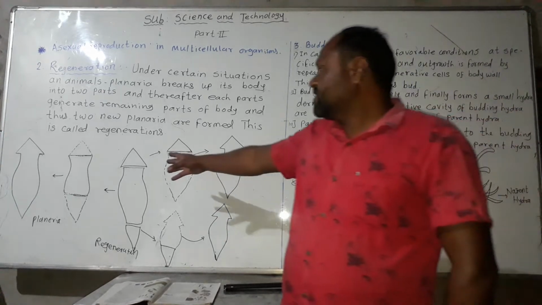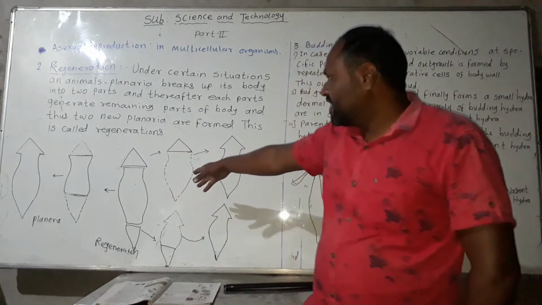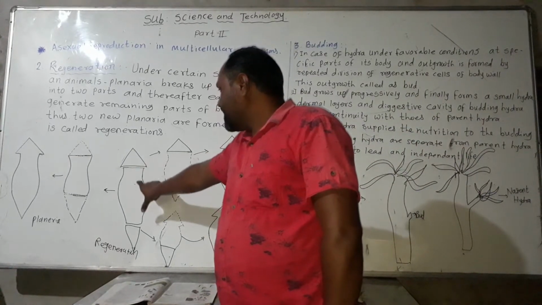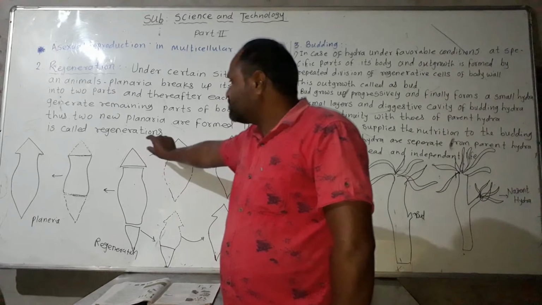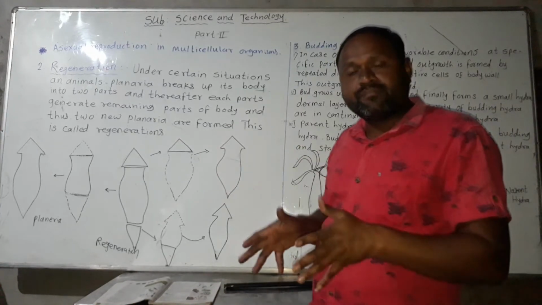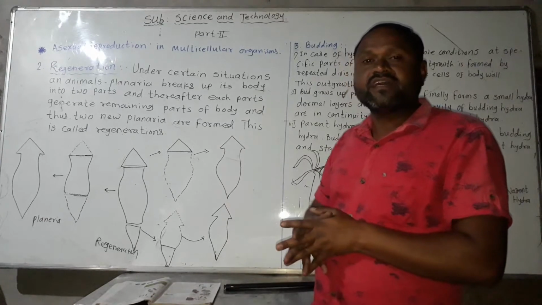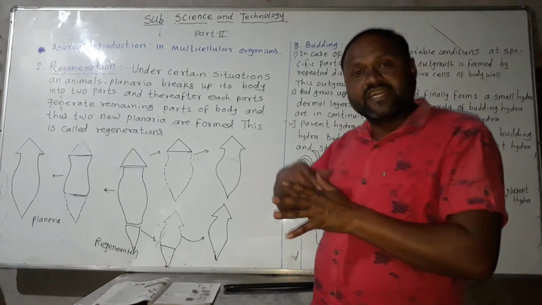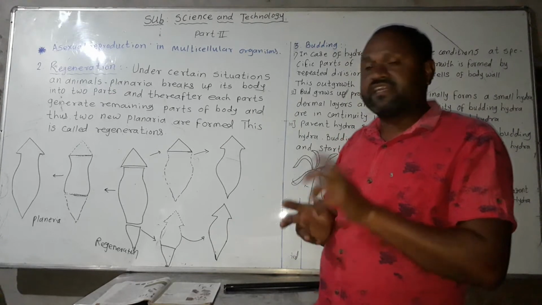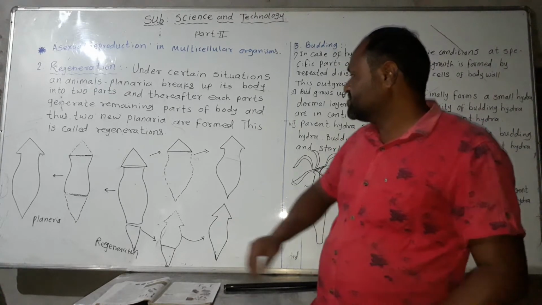The body parts of planaria are diagrammatically shown in the figure. Planaria's body can break, and each broken part regenerates the remaining body to form a new organism. This process is called regeneration.